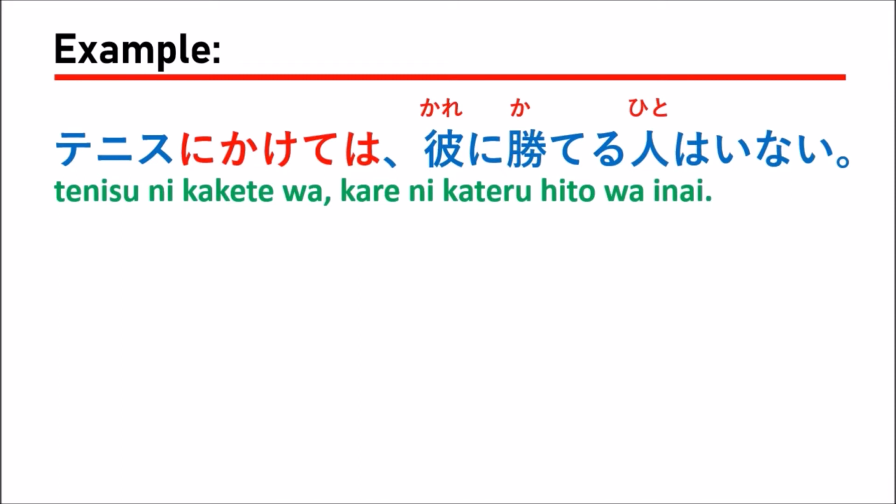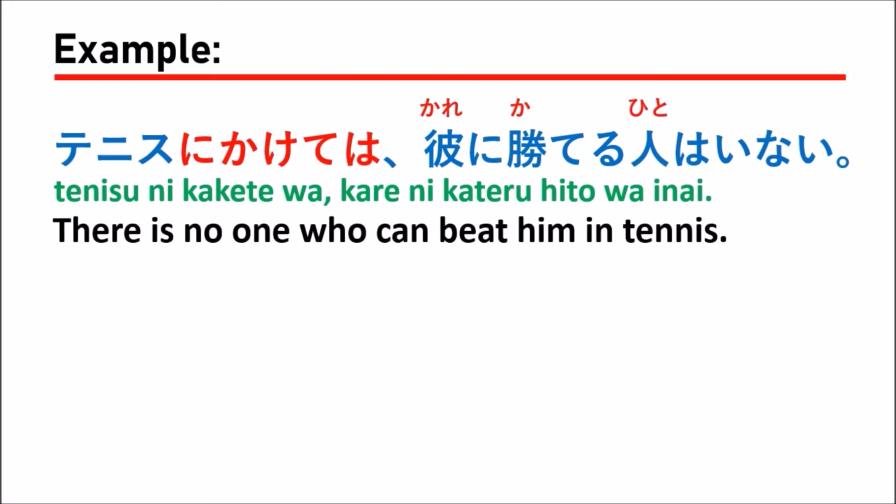Tennis ni kakete wa kare ni kateru hito wa inai. Which means there is no one who can beat him in tennis.